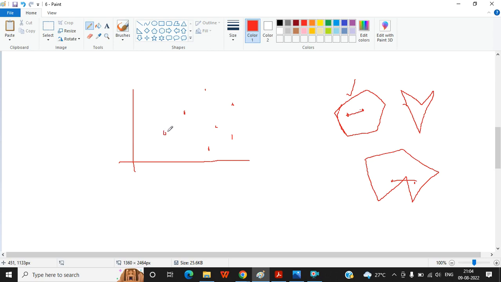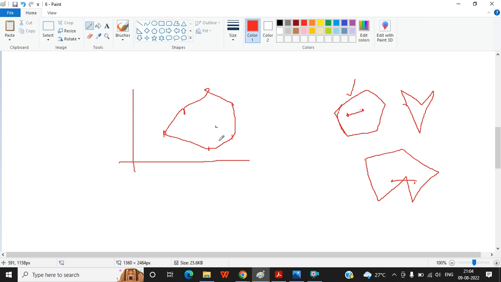Here your job is to find such a polygon which can contain all the points in a boundary. Suppose with a rubber string you are making this area, so that every point lies within that range.